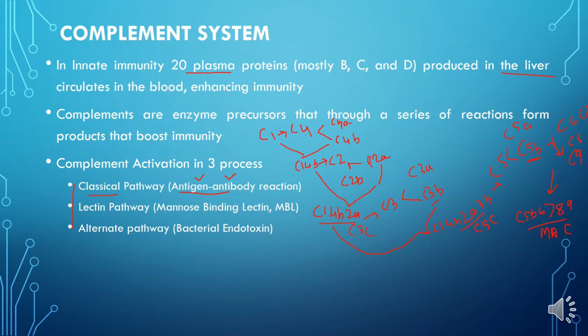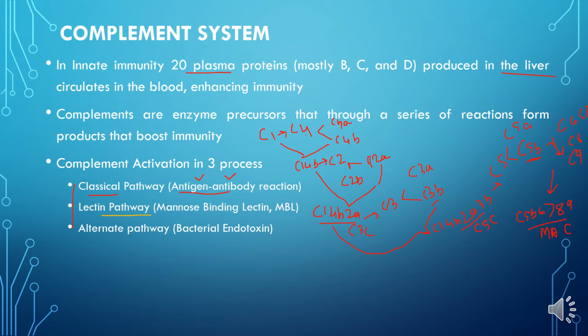This is the membrane attack complex that forms holes inside the plasma membrane and helps in the lysis of the cell. So this is basically the classical pathway.